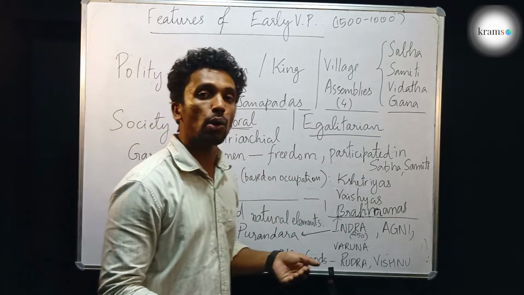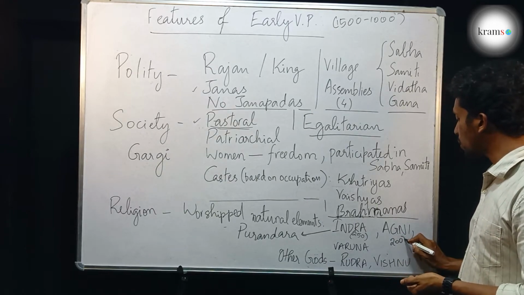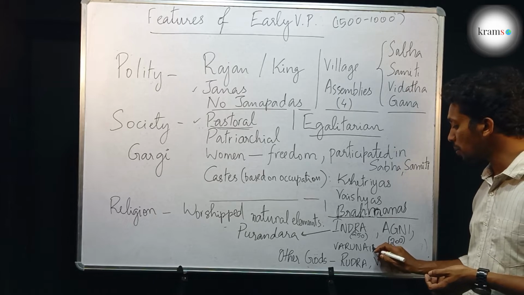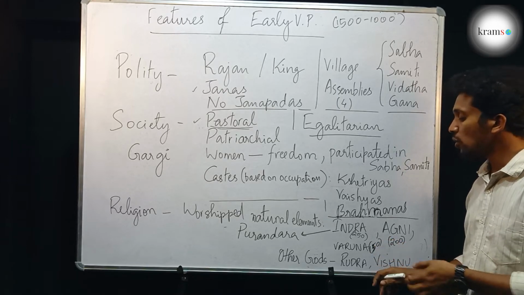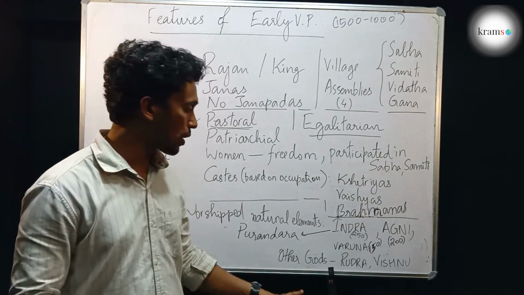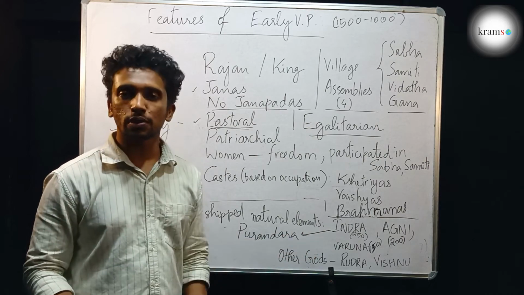Then there was Agni, the god of fire. His name was mentioned around 200 times. Hence we know he was the second most important god. Then there was Varuna, the god of water, whose name was mentioned around 150 times. So these were the prominent gods. There were also other gods like Rudra and Vishnu who were not that important, but these gods were also worshipped.